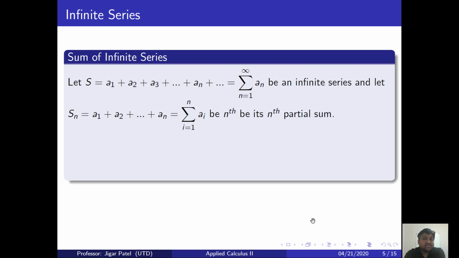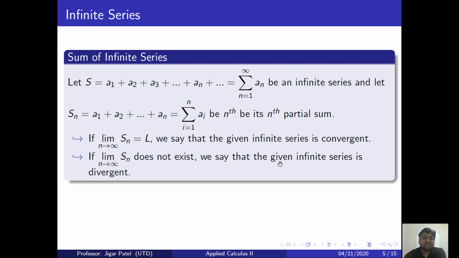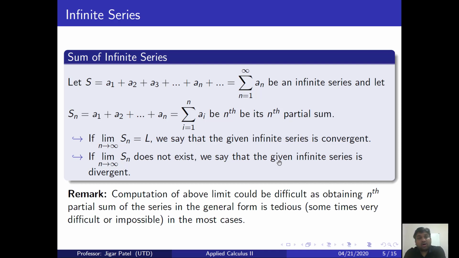When can I say the series is convergent? Well, if the limit of the Nth partial sum exists as a real number as n goes to infinity, then the series is convergent, otherwise it is divergent. So here is the first remark. If the limit as n goes to infinity of the sum of the first n terms is a finite number, then the infinite series is convergent. If this limit does not exist, then we declare that the infinite series is divergent.